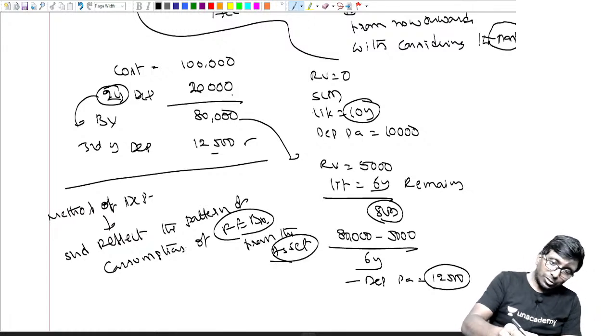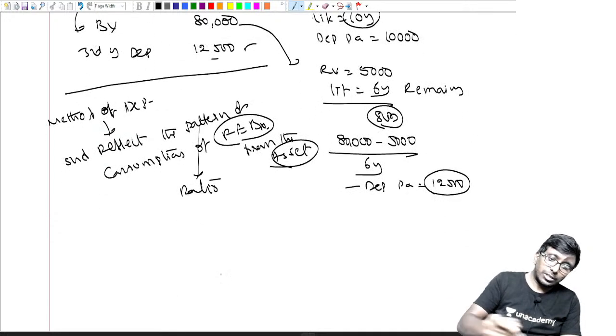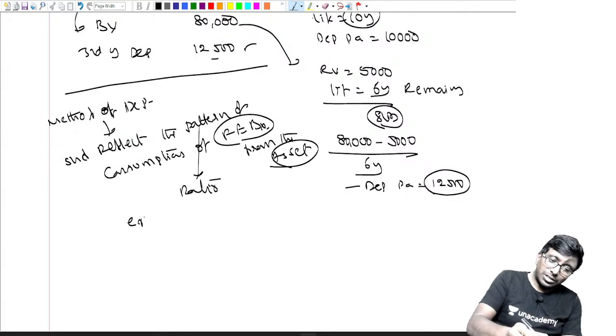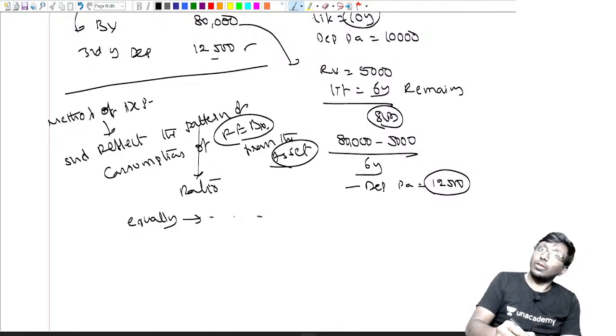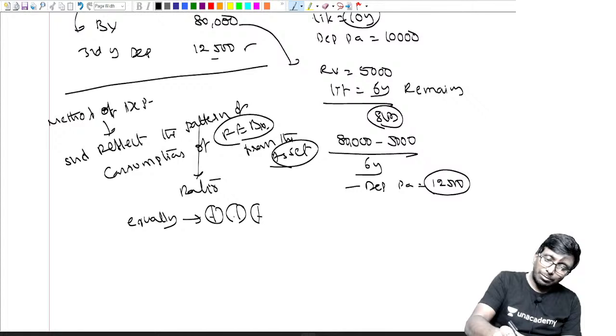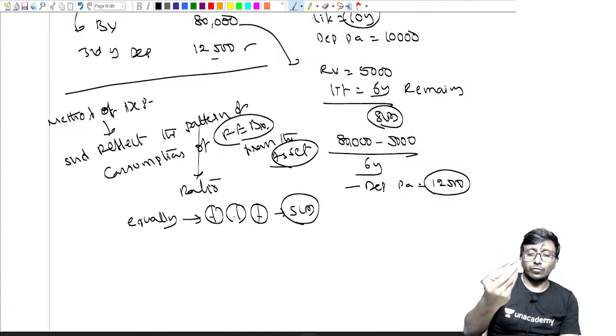Pattern means ratio. Suppose I am consuming equally. It is a computer, I use it the same way you use it. What is the life? Life is 3 years. Same way you're using it, so the same depreciation should be charged. Same depreciation is charged under the SLM method, so follow the SLM method.